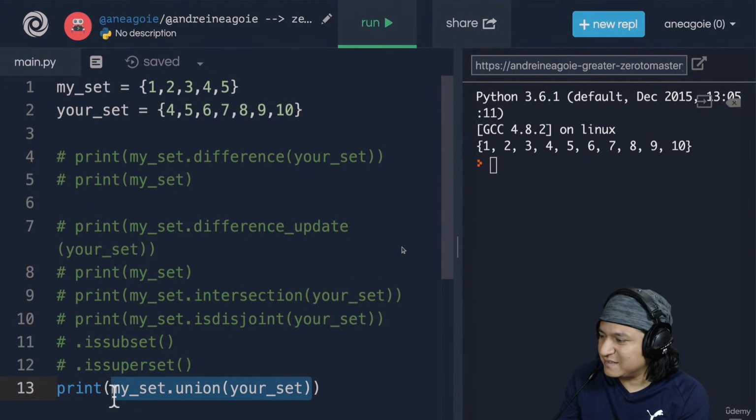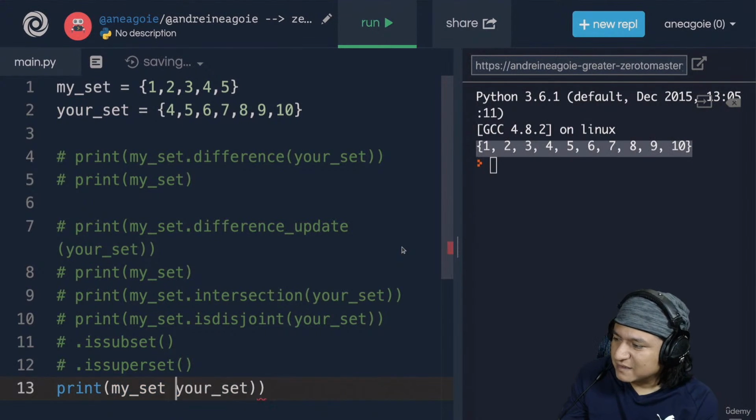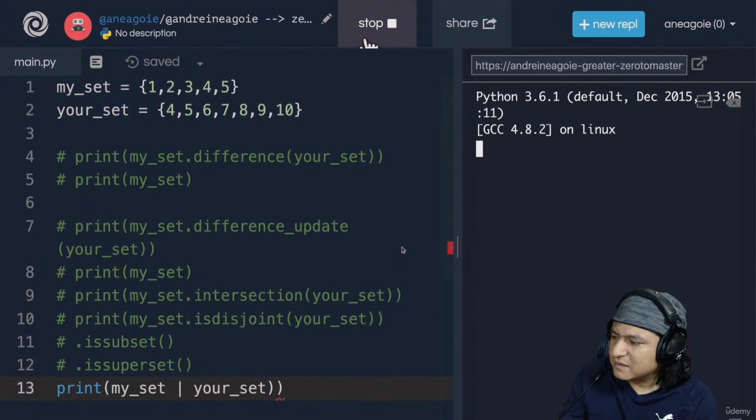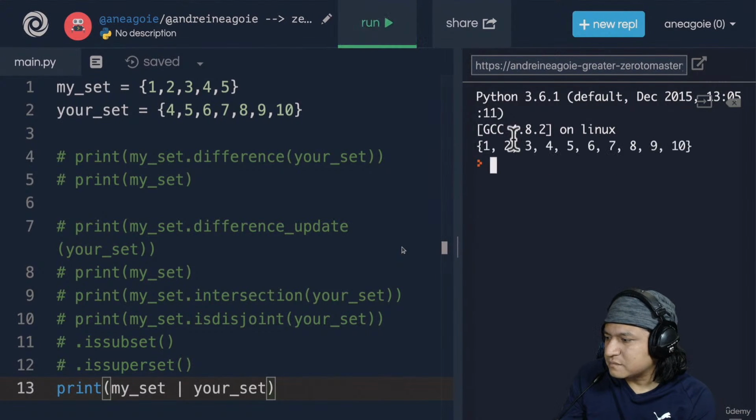And as you can see, it returned a new set. By the way, there's actually a shorthand that you can do here in Python, which is the key above your enter, this straight line. So press shift and then the backslash, and you'll get this little straight line. If you print this, well, remove the brackets here. Let's run again. And you see that works as well.